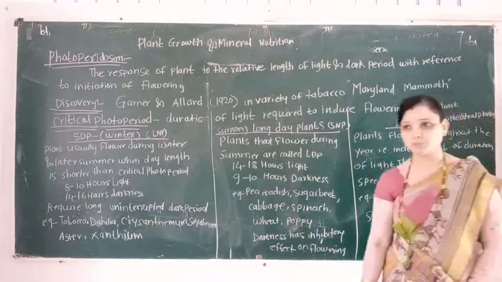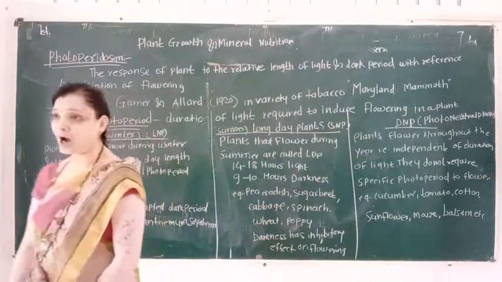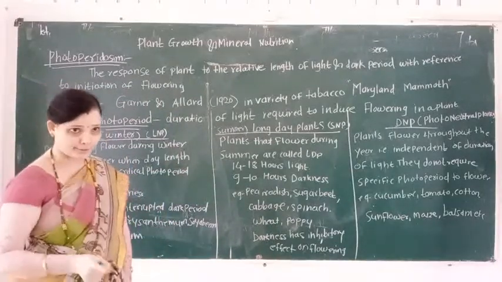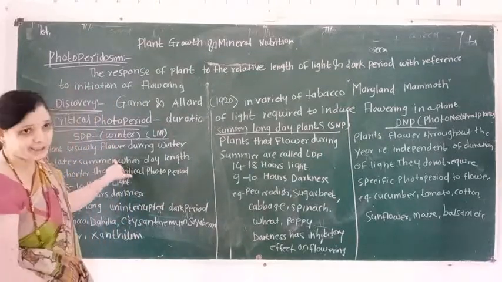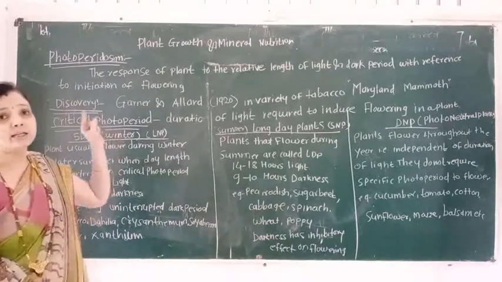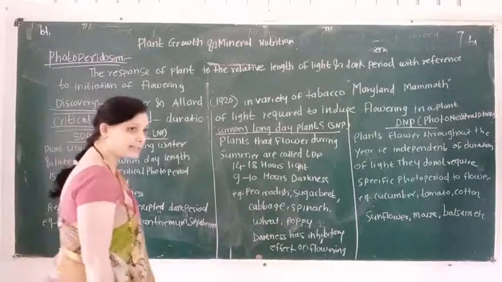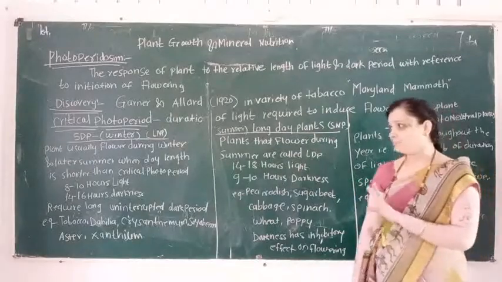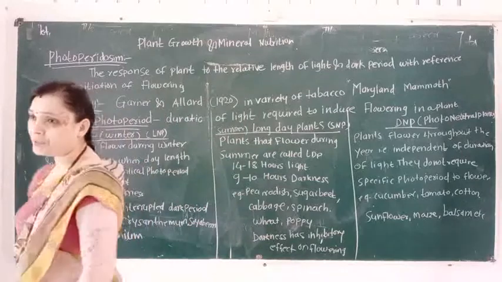What is the meaning of short day plant? Short day plants are also called long night plants, and these plants usually flower during the winter season and later summer season, when the day length is shorter than the critical photoperiod.